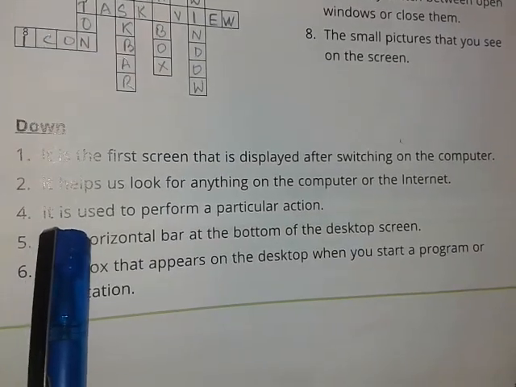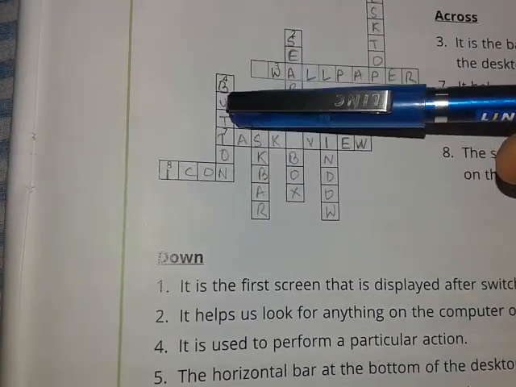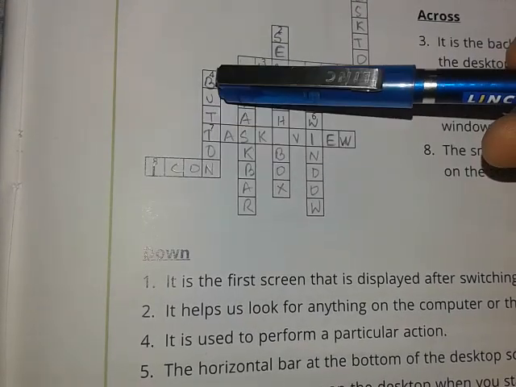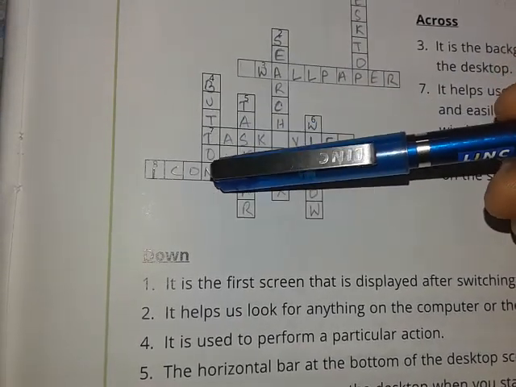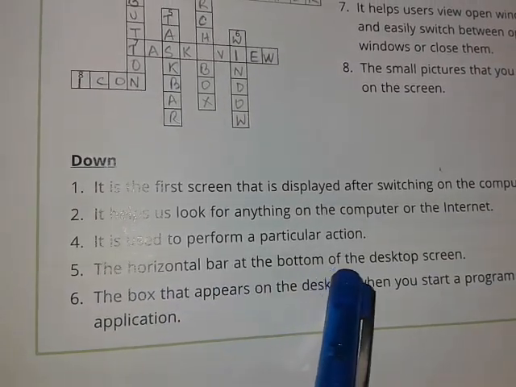Number 4, up down, it is used to perform a particular action. It is button. Every button has a particular action, so it will be B-U-T-T-O-N, button. Number 5, the horizontal bar at the bottom of the desktop.